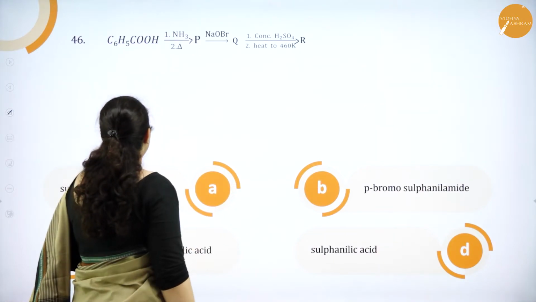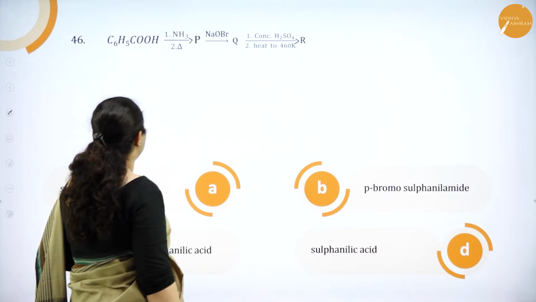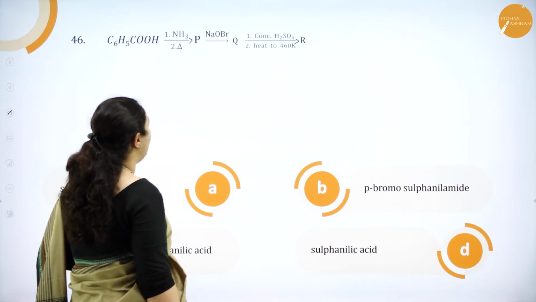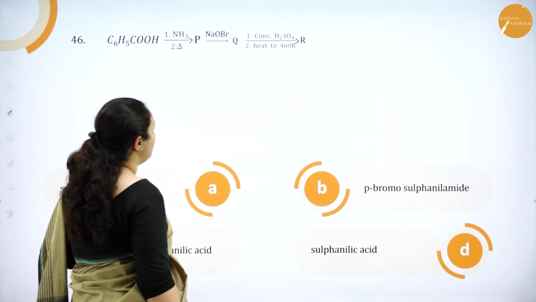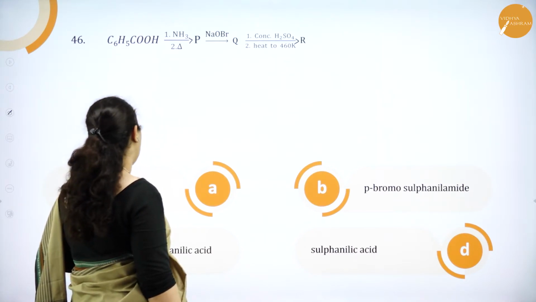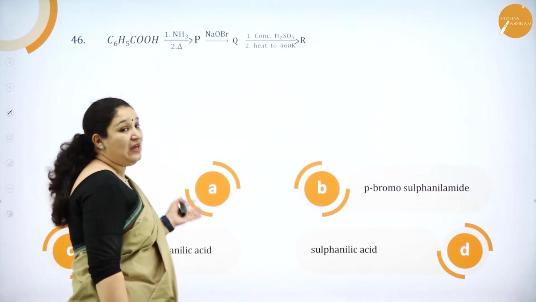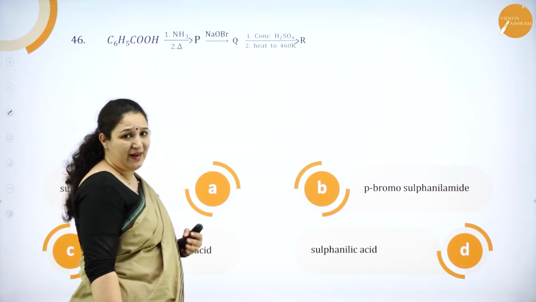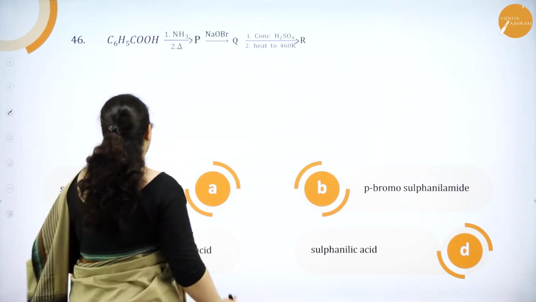46th question. C6H5COOH with ammonia, when it is heated it gives P. P with NaOBr gives Q. And then with concentrated H2SO4 when it is heated to 460 Kelvin it gives R. So, what is R? Instead of just seeing these options, we can right away write the equation.